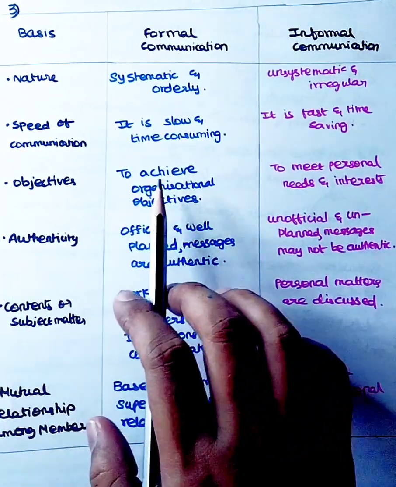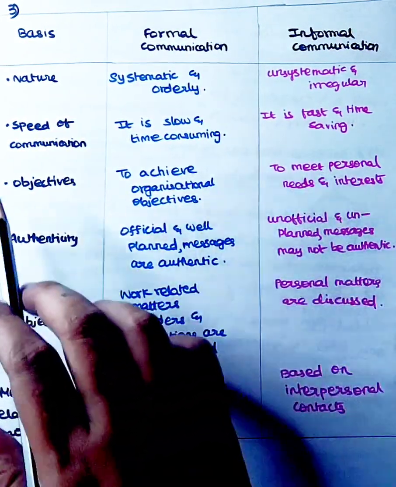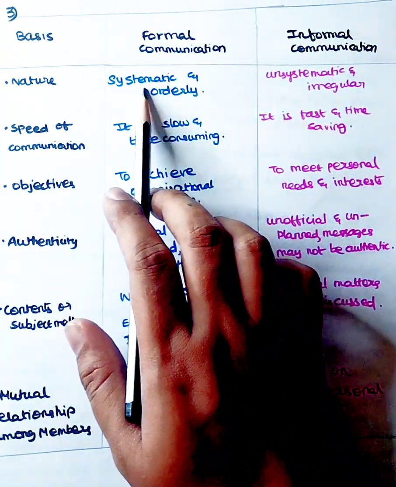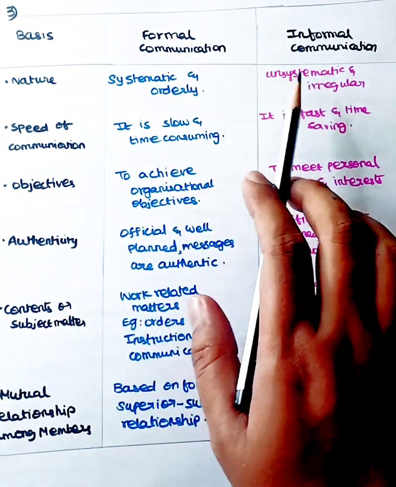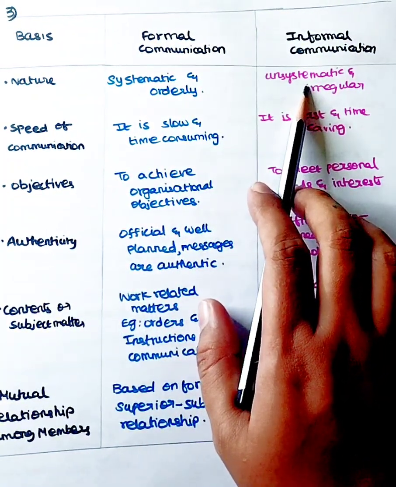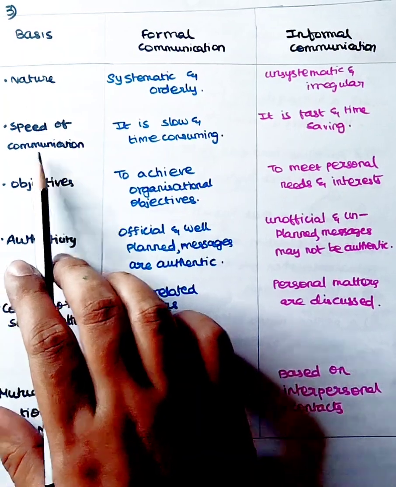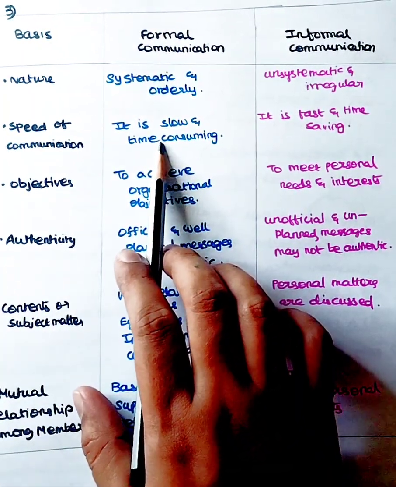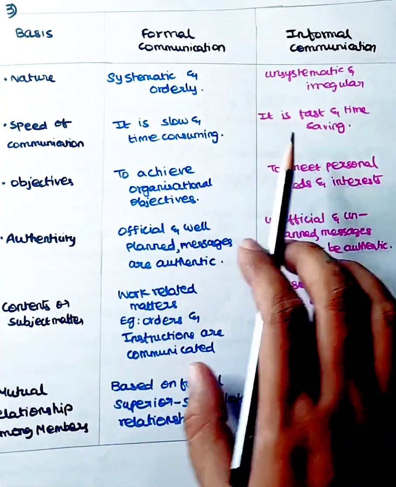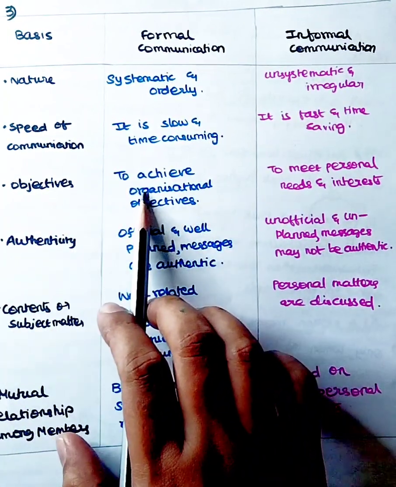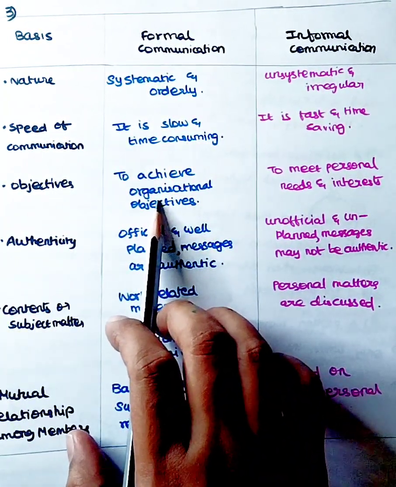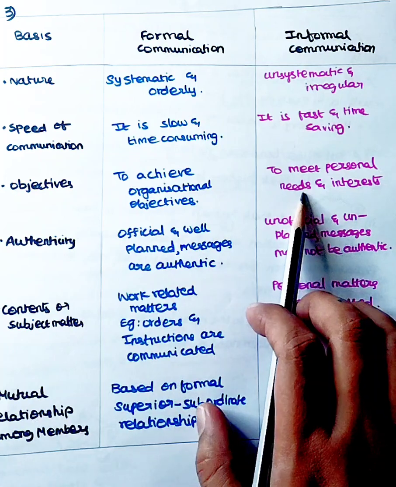Question number 3, the difference between formal and informal communication. Based on the nature, formal communication is systematic and orderly. Informal is unsystematic and irregular. Based on the speed of communication, formal is slow and time consuming, and informal is fast and time saving. Based on the objectives, formal communication is to achieve organizational objectives, informal is to meet the personal needs and the interests.